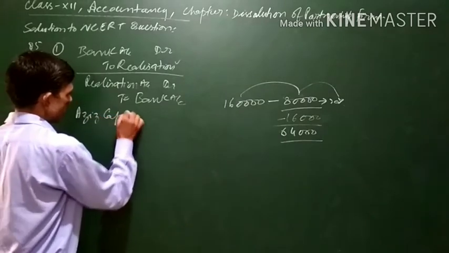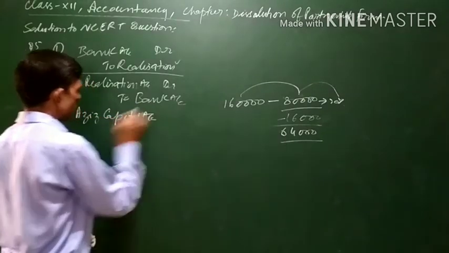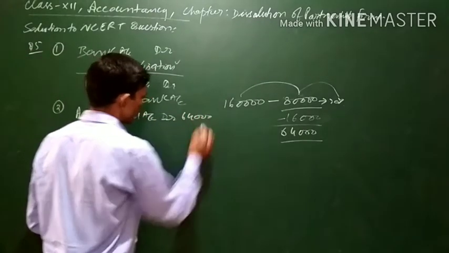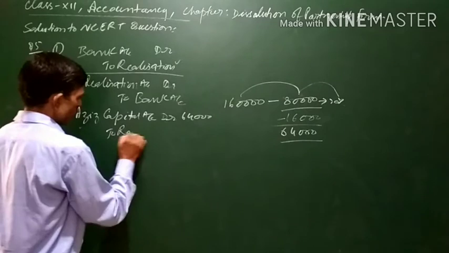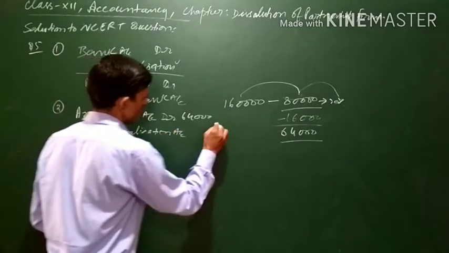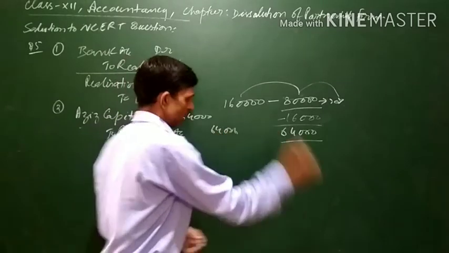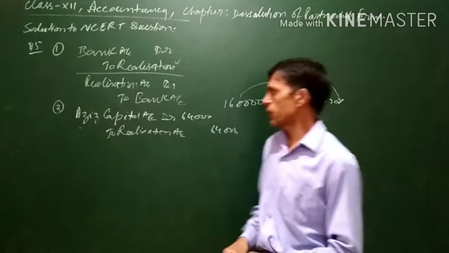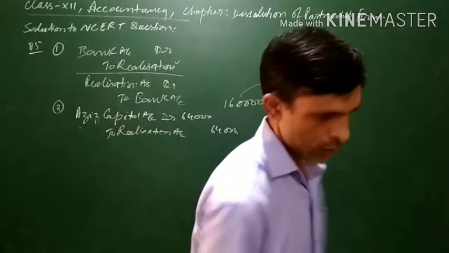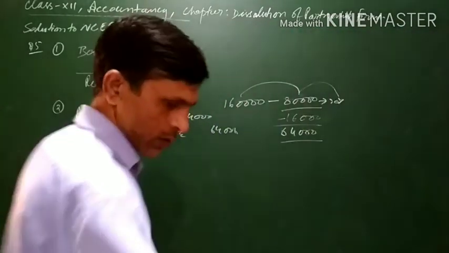So in this case, the partner's capital account will be debited with rupees 64,000, and it is an income for the business. Whatever amount is realized from him will be transferred to the realization account. The entry will be Ajit's capital account debit to realization account 64,000. Now the next one.